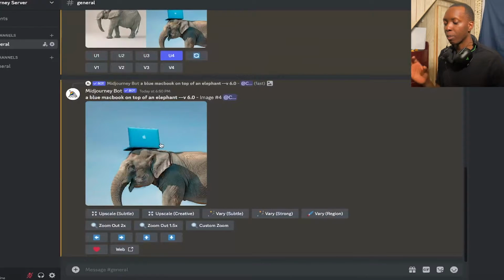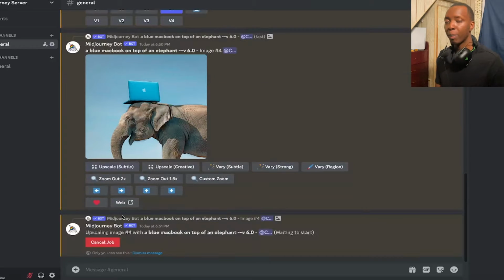So now we have a bigger, more clear version of the image that we wanted. And then you get a lot of buttons under. Here's what we have: upscale subtle, upscale creative, very subtle, very strong, very region, zoom out 2x, zoom out 1.5, and custom zoom. We're going to quickly go over these by just clicking on them. So upscale subtle basically means that it's going to make a better version of this picture, but it's also going to add a little bit more detail and also change a few things to make it better that it thinks you would like.